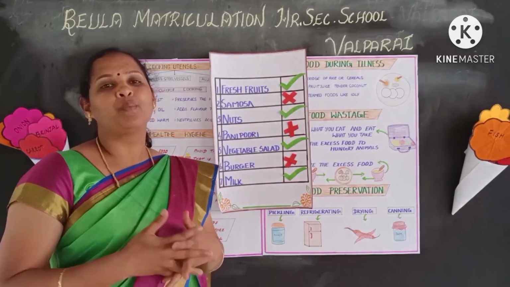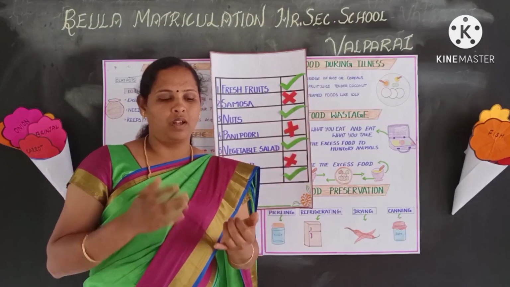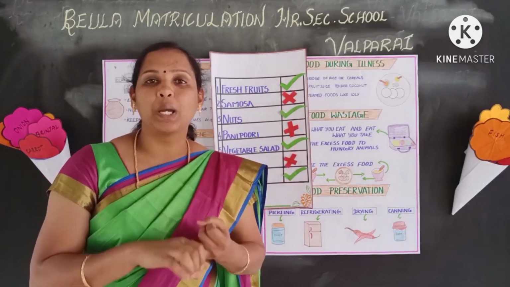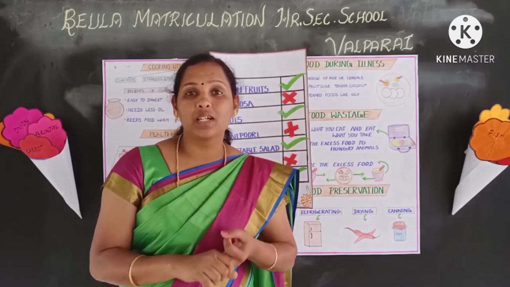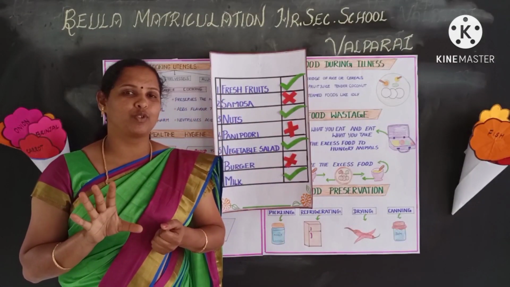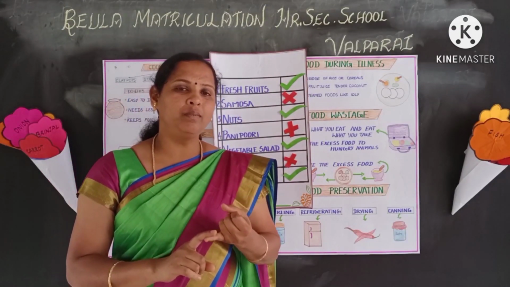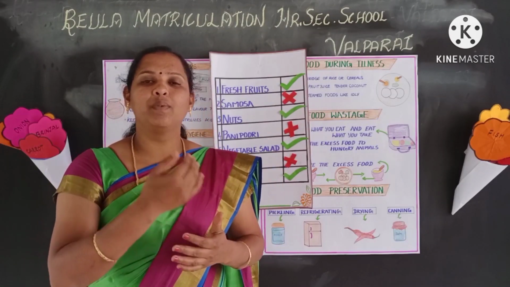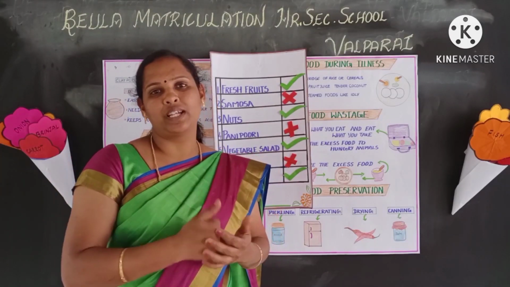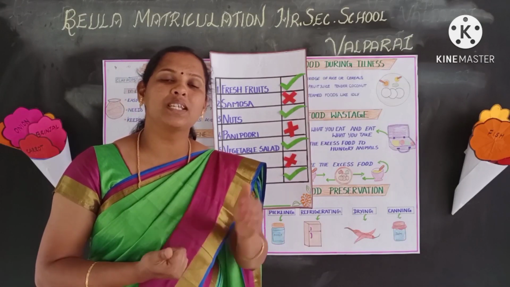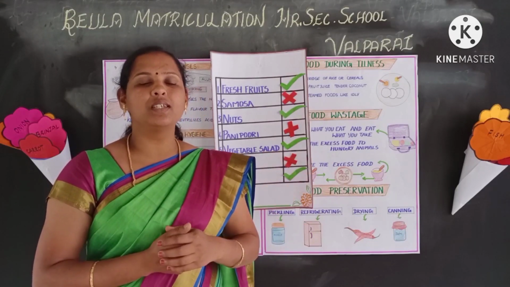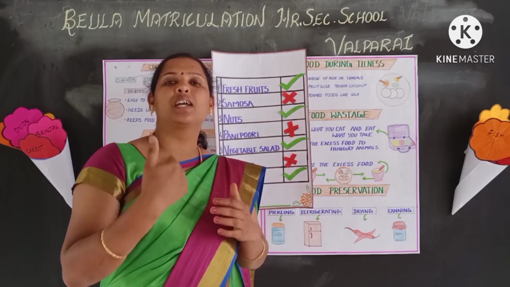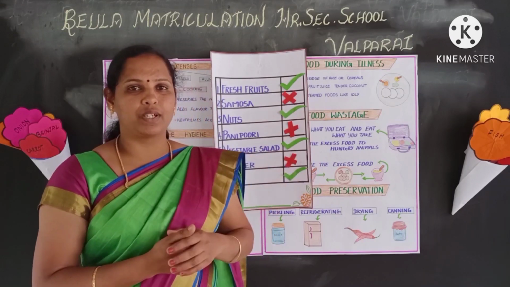So in this lesson we came across many topics. What are the food items? What are the types of food items? What are the methods of cooking? We have 5 methods of cooking. What are the 5 methods? Boiling, steaming, pressure cooking, roasting, and frying. And then we came across different types of utensils. What are the utensils used? Stainless steel and aluminum utensils are used. And we came across cooking in a clay pot and its benefits.